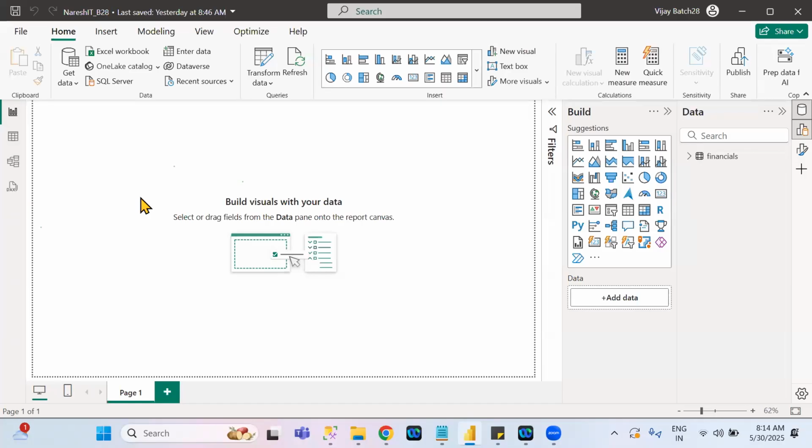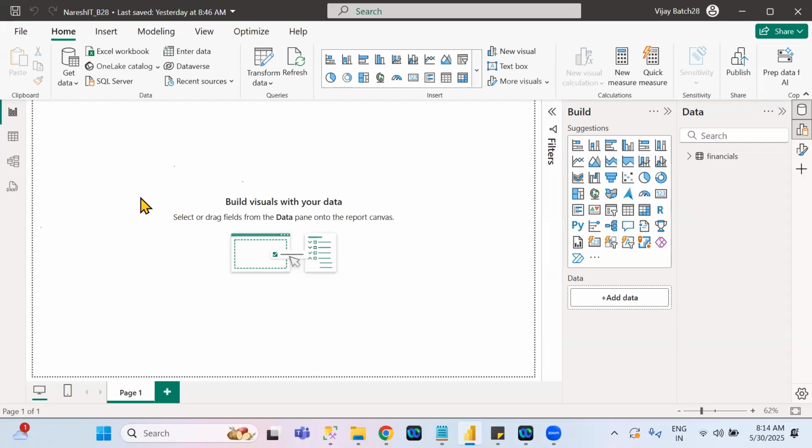One is report view. We already discussed it in the demo sessions. Next one is table view. Next one is model view. Next one is DAX query view. In the left pane, most of the time we are using only three tabs: report view, table view, model view. DAX query view, very, very less time you have to use it. Understand clear? In the left pane, how many options are there? Four. Report view, table view, model view, DAX query.